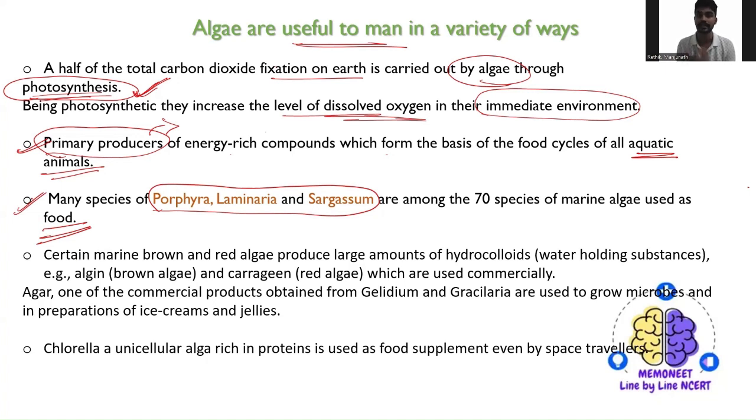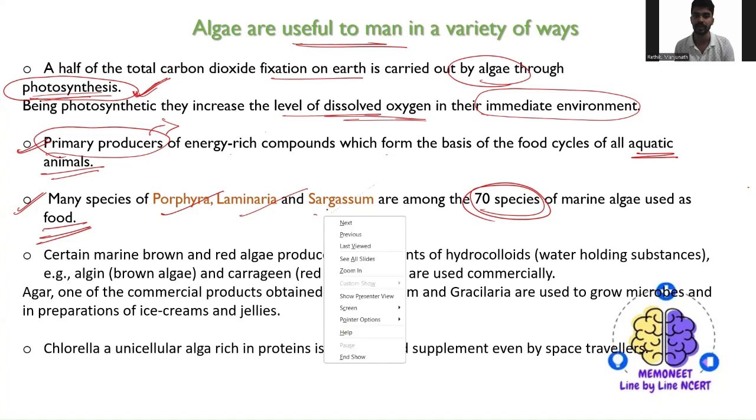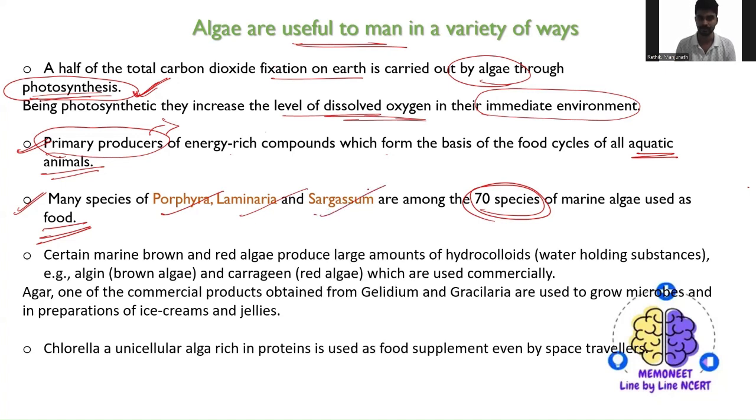Not all the algae can be consumed. There are some deadliest algae also. So that's why they have mentioned some of these species among the 70 species. That means around 70 species of marine algae are used, and among all those 70 species, these are some of the species which have been used as food.